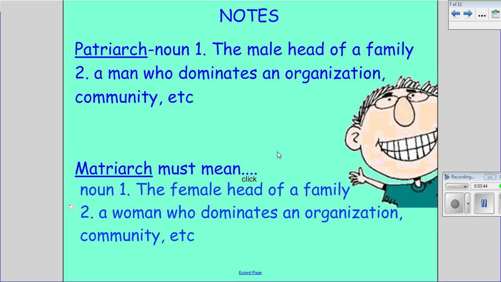If you said that a matriarch would be the female head of a family or a woman who dominates the organization or community, then you are correct. Please write this definition down in your graphic organizer. Once you have done that, please restart the video.